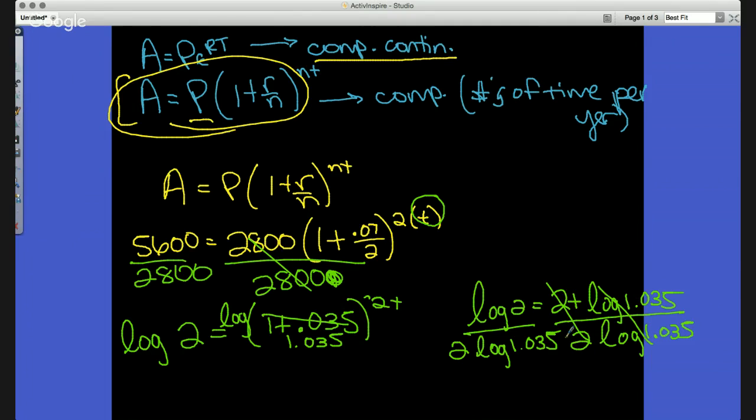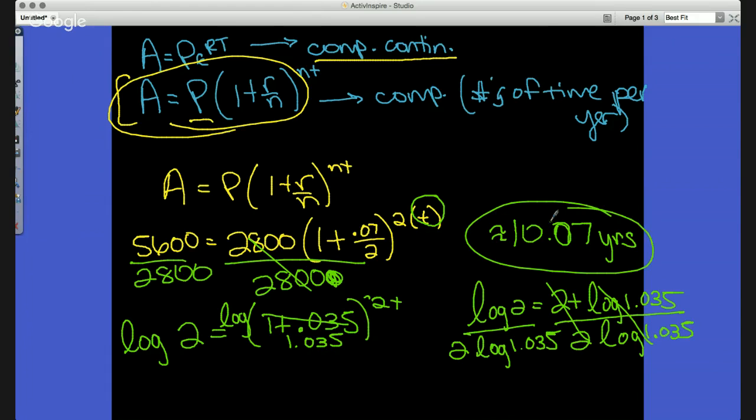Okay? And once I get to that, let me make sure I got log of 2. Oh, I forgot to do that. Let me do that one more time. So log of 2 divided by, parenthesis, 2 log of 1.035. Perfecto mundo. 10 years, about, it's 10.07. So 10.07 years, approximately, is again what it would take for this investment to double, okay?